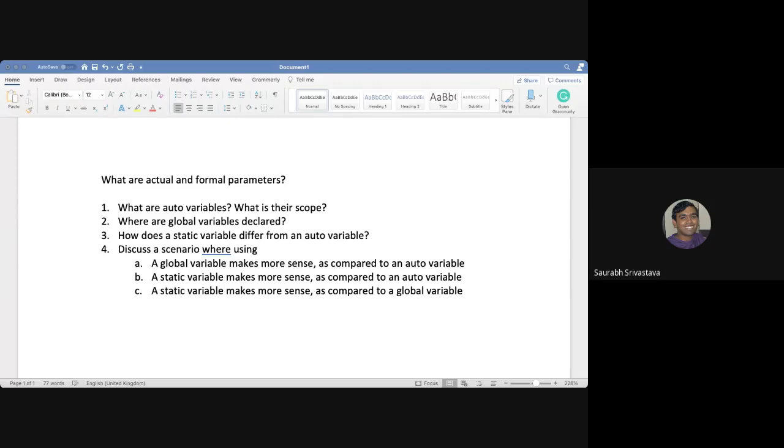But I have never used the auto keyword in my whole life. Usually you don't need to use auto. Auto is just automatic: whatever storage you get for a variable when you declare it, that is automatic storage.